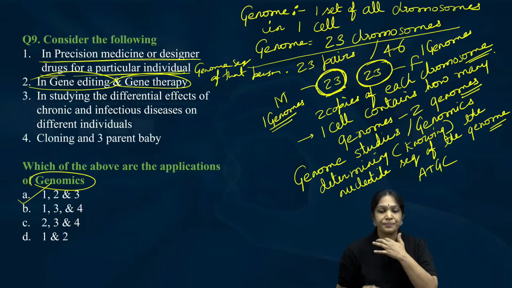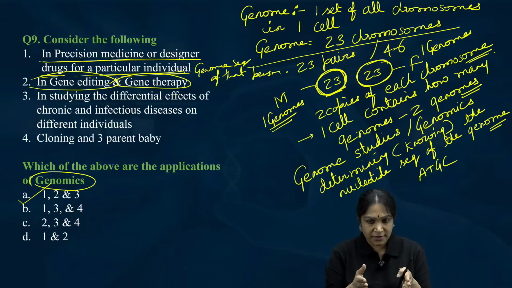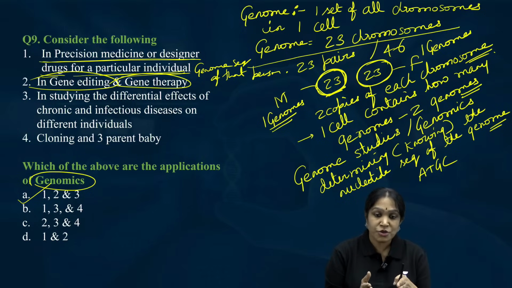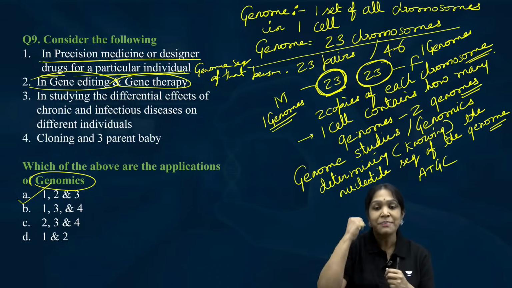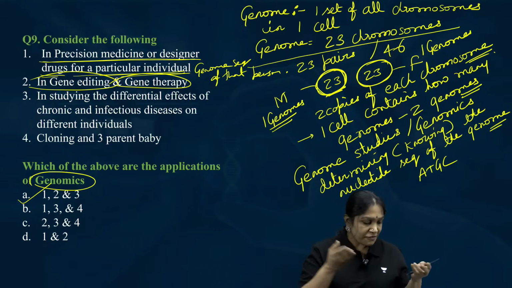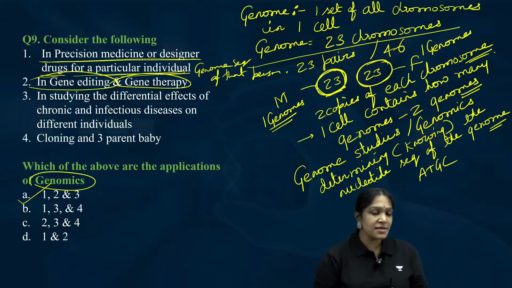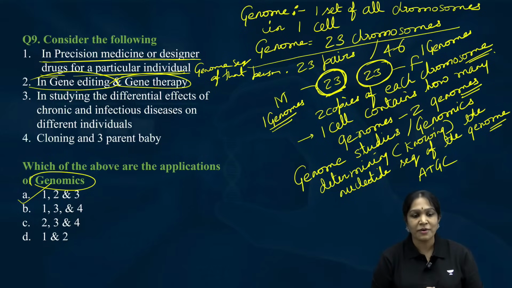Is it clear? I will cut the BCL11A gene, but I should know where BCL11A is. By mistake, if I cut the hemoglobin gene, the person is gone. Forget about gene therapy, with extreme anemia the person will die. So that is the reason why we have to have knowledge about the genome, right?